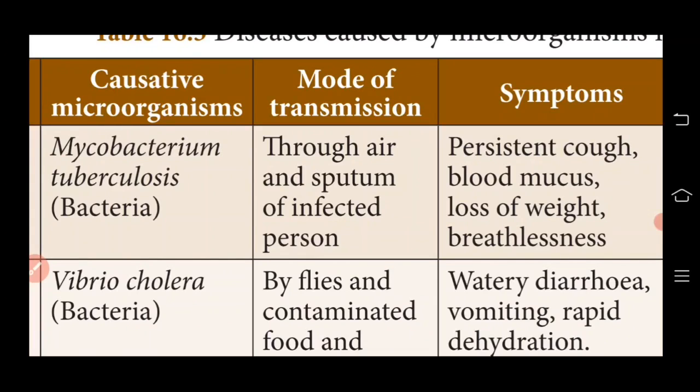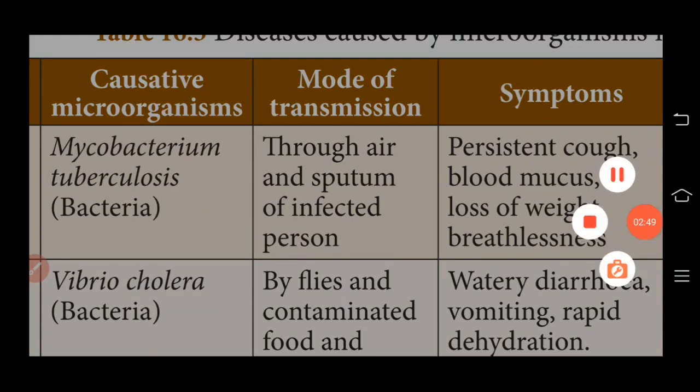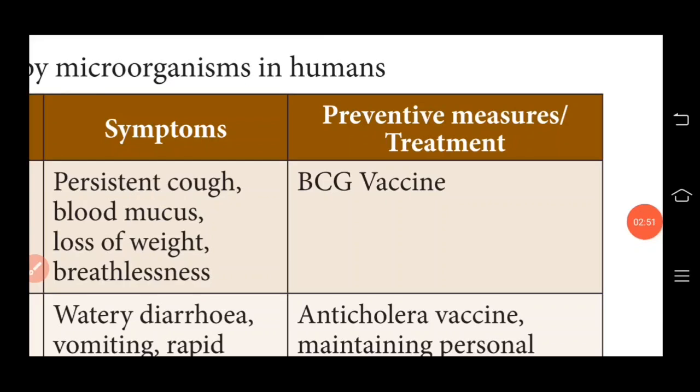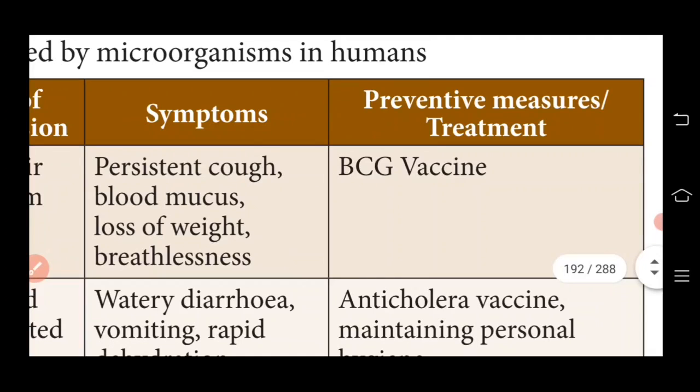And then mucus, a slippery fluid, especially bloody mucus. The BCG vaccine is used as the preventive measure for tuberculosis. BCG means Bacillus Calmette-Guérin vaccine.